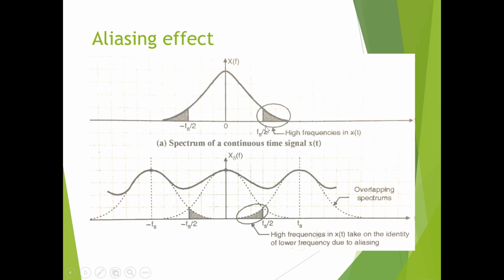We can describe this aliasing effect as high frequencies in x of t taking on the identity of lower frequencies. So this overlapping is known as aliasing.